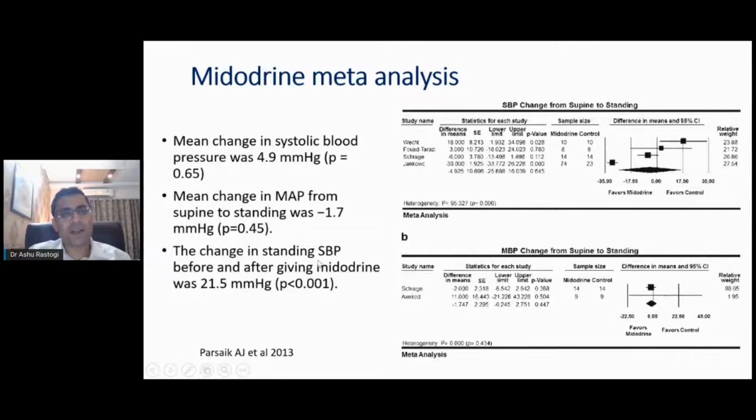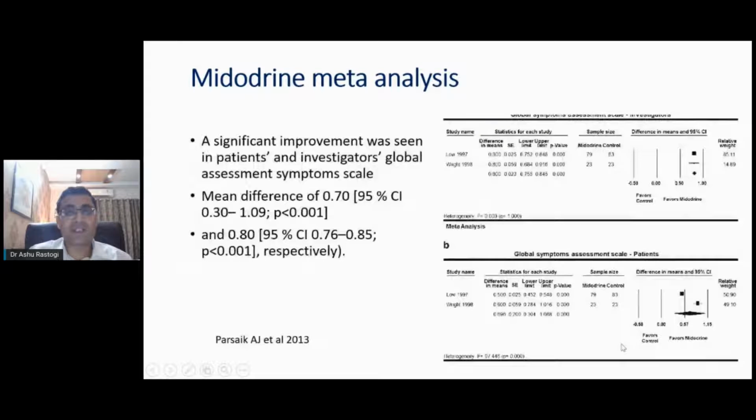The change in standing systolic blood pressure before and after giving midodrine was 21.5 millimeters of mercury. This is a very interesting finding. They also studied patient-reported outcomes, because at the end of the day, patients should feel well. They found that if you add midodrine, there was significant improvement in patient-reported outcomes.